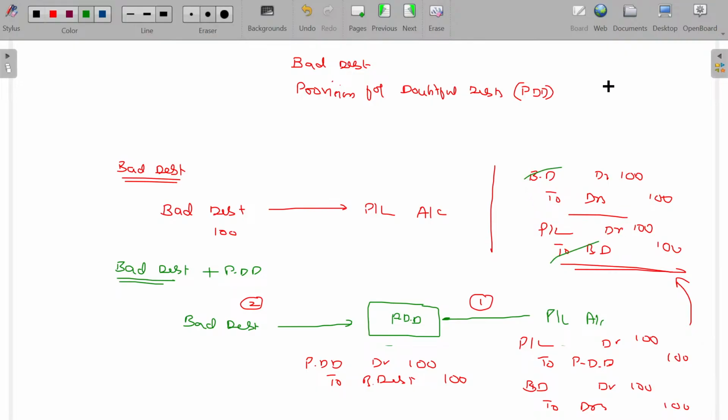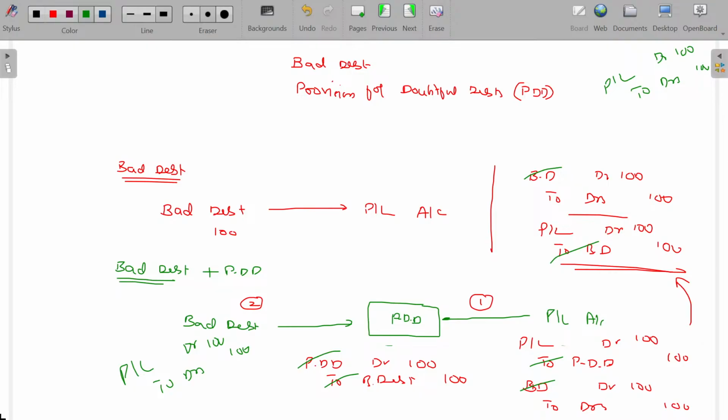Bad debt got eliminated. The ultimate answer being P&L account debit to debtors, right? This is about combining bad debt debit and bad debt credit. If you are merging these two, it becomes 0. Similarly, here also you can combine. PDD credit, debit got cancelled. PDD debit, bad debt debit and credit got cancelled. Ultimately, we have what? P&L account debit to debtors. The ultimate entry is the same. Is that clear? Hope now you'll be able to understand the logic behind creation of the PDD.